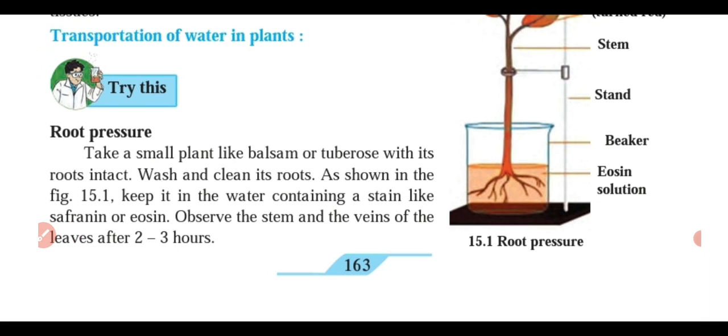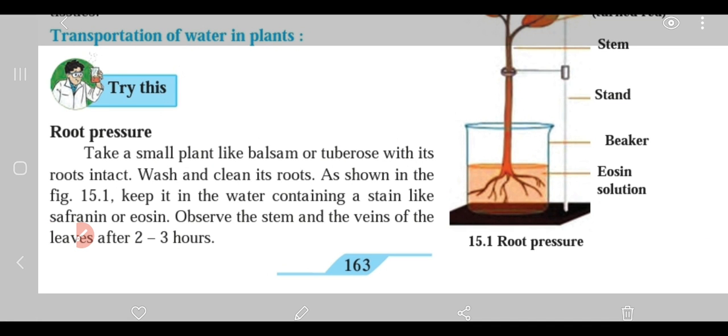The transportation of water in plants is explained by a topic called root pressure. If you look here, they help us understand this. They have taken eosine solution in a beaker, and a plant with its roots immersed in this eosine solution. After some time you will find that the eosine solution, which is dark red in color, has been in direct contact with the roots, and the leaves and stems of the plant also turn red. It means the root is absorbing the solution. It is the pressure in the roots which makes the solution enter the plant body.